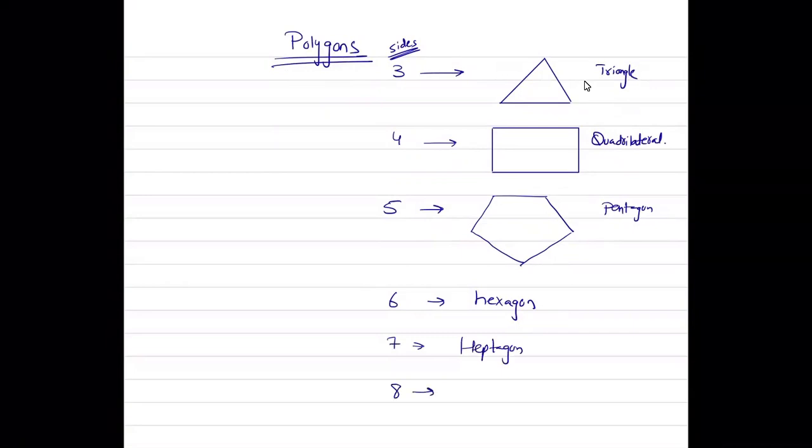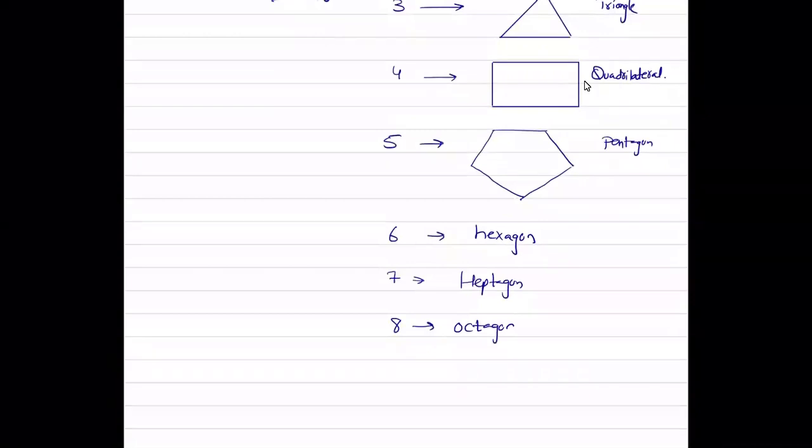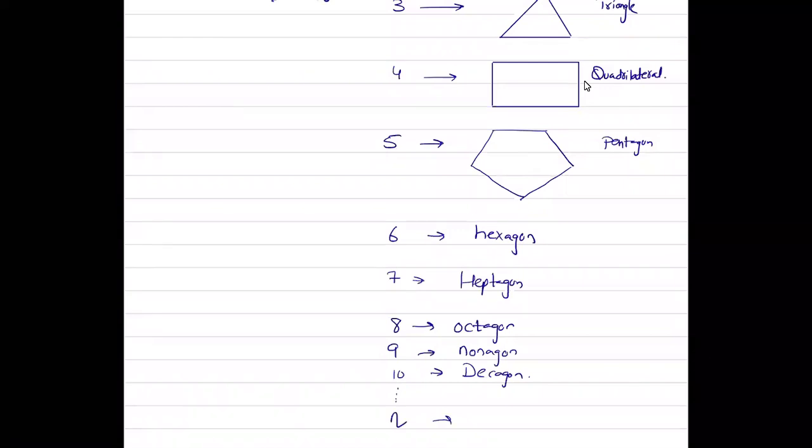Eight sides, octagon. Nine sides, nonagon. And 10 sides is known as decagon. Okay? So basically, if there are n number of sides, then that is simply going to be called n-gon.